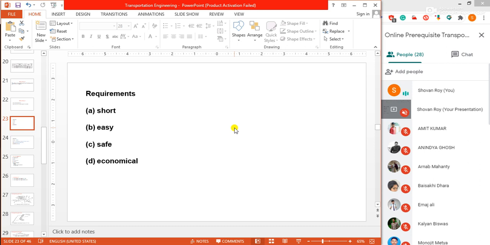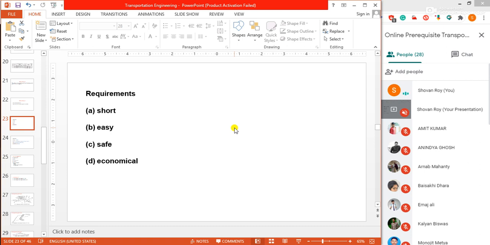A straight alignment would be the shortest, though there may be several practical considerations which would cause deviations from the shortest path. We will discuss these deviations from the shortest path later.